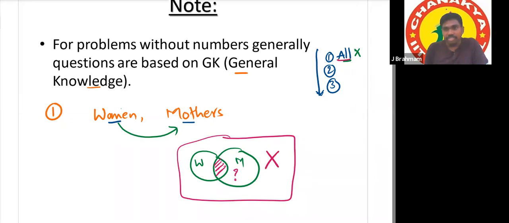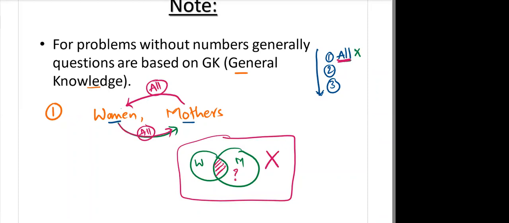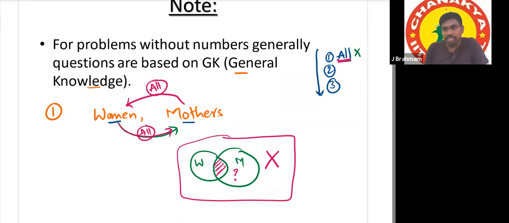Means after checking all, we should not go to some. We have to verify one more thing. Again we have to verify all, but in the reverse direction. If all is not suitable in the forward direction, we have to check the same all in the reverse direction also. Now tell me, all mothers are women, correct or not? Yes, correct. So the checking order is first all in the forward direction. If it is not suitable, then we check the same all in the reverse direction.